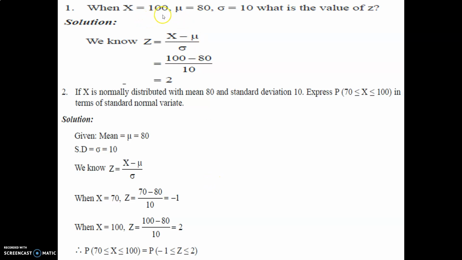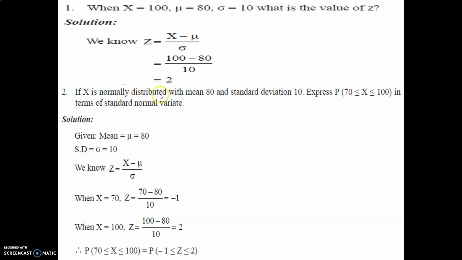When x is equal to 100, mu is equal to 80, sigma is equal to 10, what is the value of z? The z-score is given by z is equal to x minus mu upon sigma. X is equal to 100, mu is equal to 80, sigma is 10. We derive the value is 2.